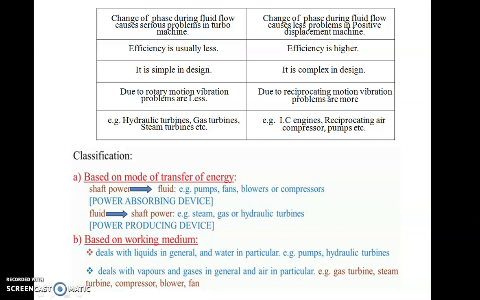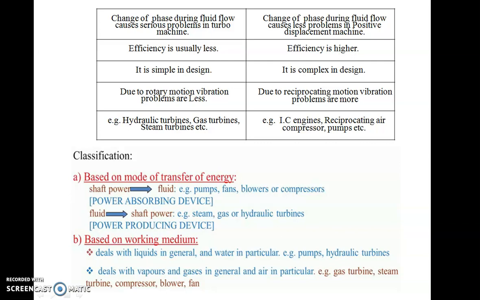Now the next point is, due to rotary motion in case of turbo machines, the vibration phenomenon which you might be studying in your dynamics of machinery, the vibration part. In that case, the vibration problems for turbo machines are less compared to reciprocating machines, because in reciprocating machines you have the to and fro motion of the piston, and that too is unsteady flow. That's why it is not a continuous motion, and that's why vibration problems occur in positive displacement machines. So there is an added advantage in case of turbo machines.